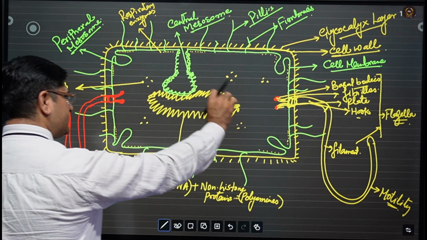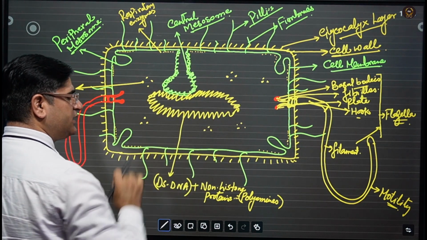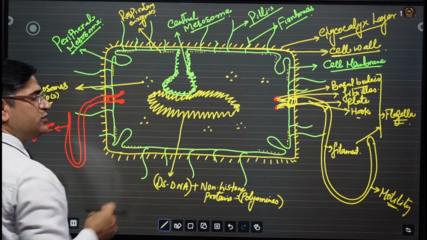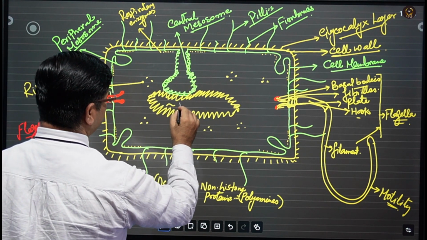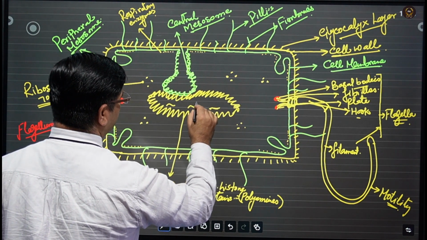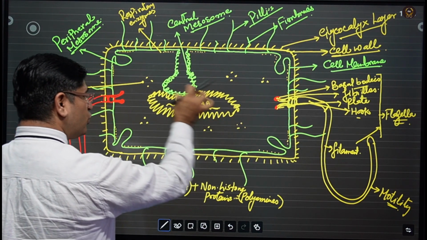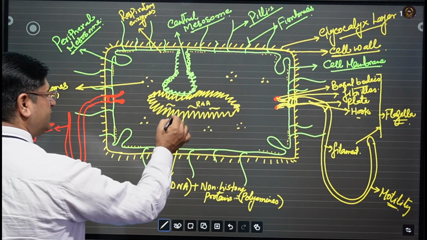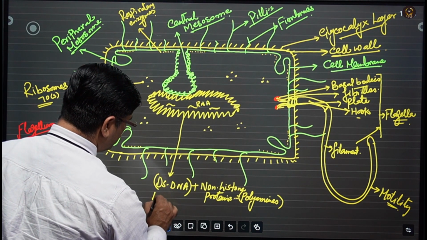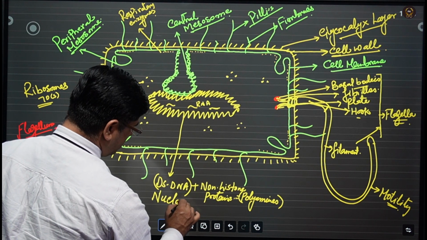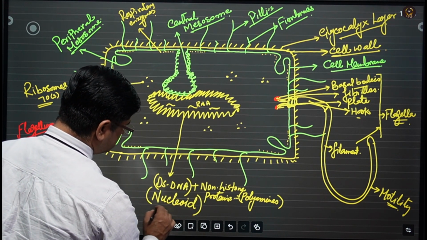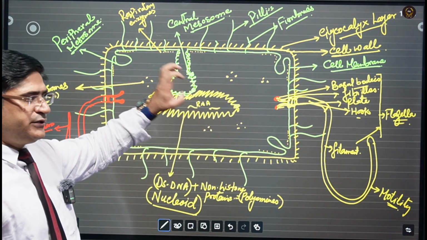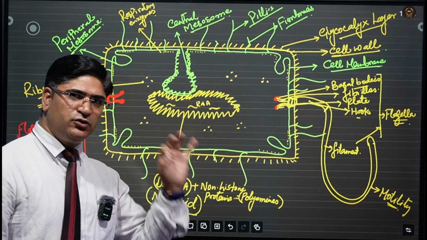So in this region, this is the genetic material, genomic DNA of the bacteria, which contains the non-histone proteins as well, and it has the presence of RNA also. This whole structure gets coagulated in the central position, and this is known as nucleoid. Remember this point. In bacterial cell, they do not have a well-developed nucleus.